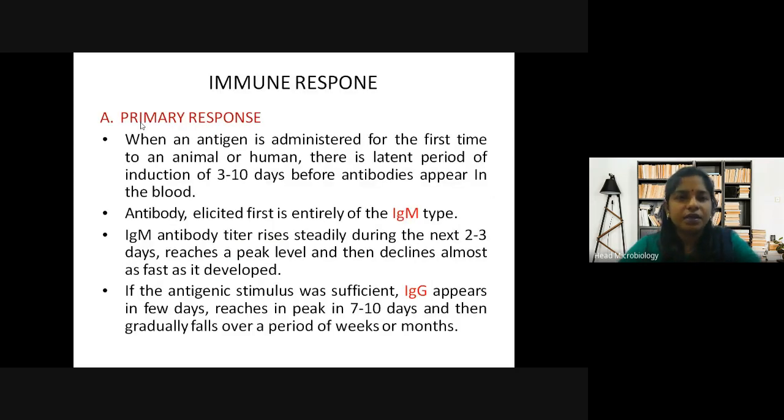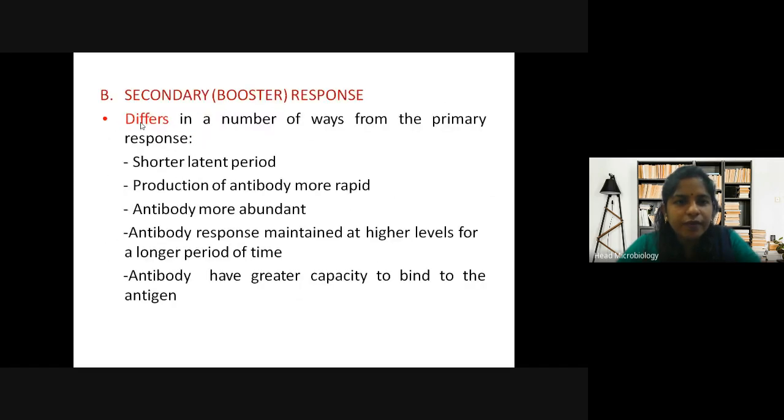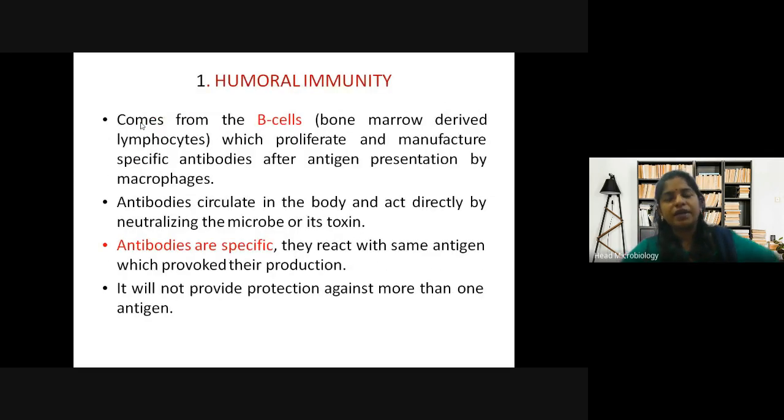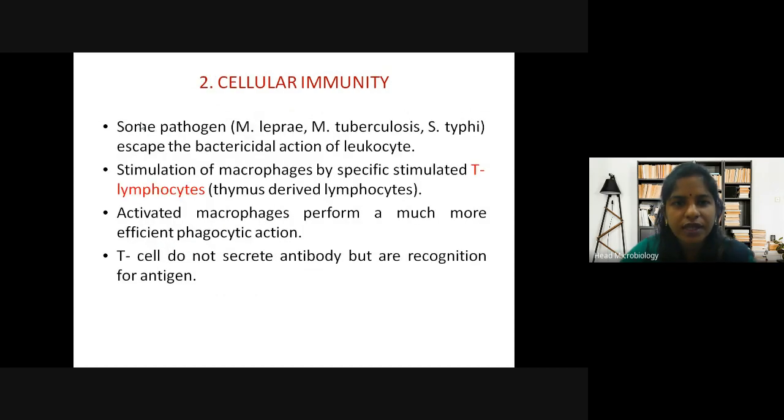Then under this you have studied primary and secondary. Then you have studied humoral, which comes from B cells. Antibodies circulate in the body and act directly by neutralizing the microbe, and it is very specific against the same antigen. That is humoral.